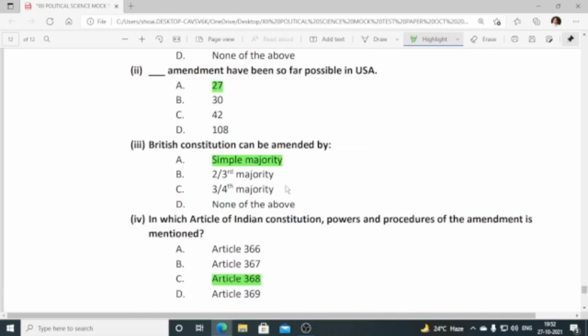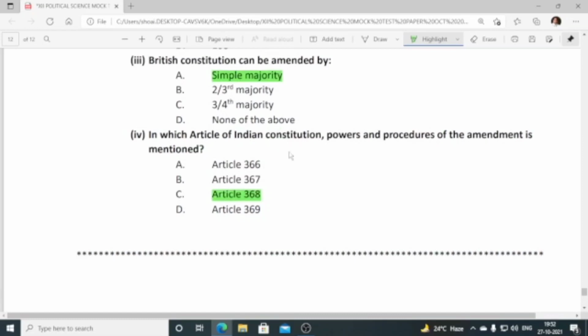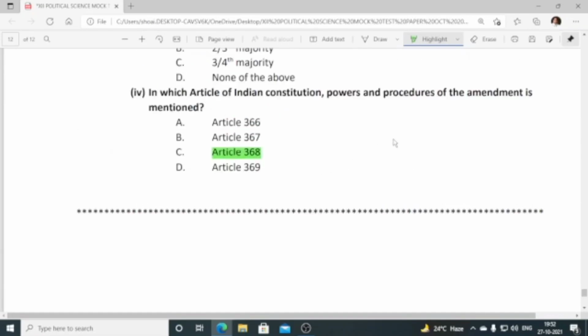Okay. 3. Simple majority. British Constitution can be amended by simple majority. In which article of Indian Constitution powers and procedures of amendment is mentioned? So article number 368.